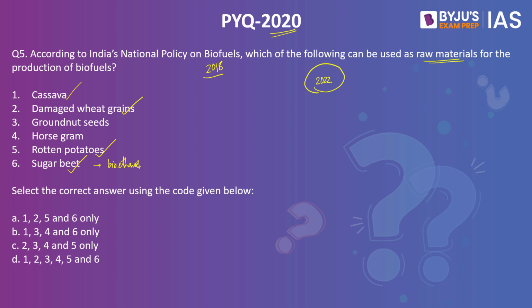Here the twist is the fact that groundnuts, which is an edible oil seed, is not included in the policy. Horse gram, which is a legume and it is actually consumed as a food, is also not included in the policy. So the answer to this question is 1, 2, 5 and 6 only. This question is tricky for this reason.